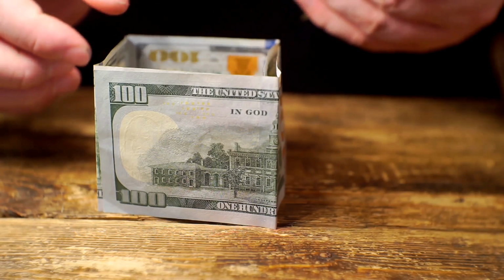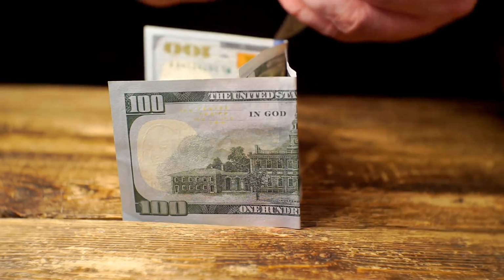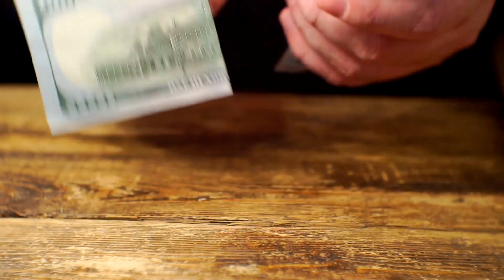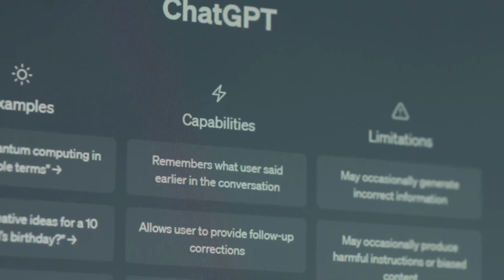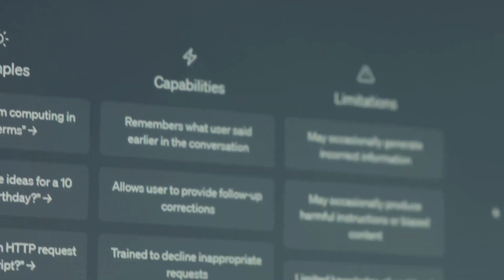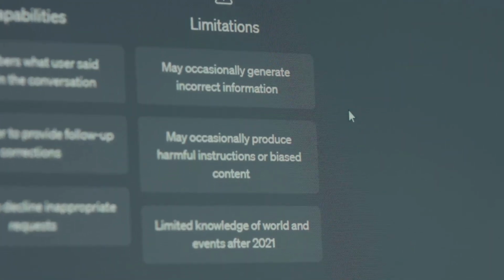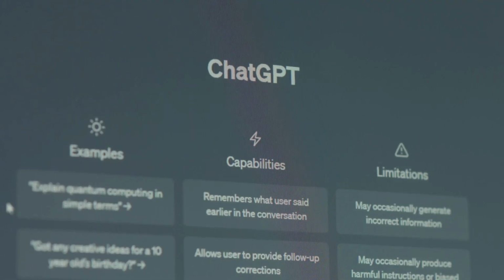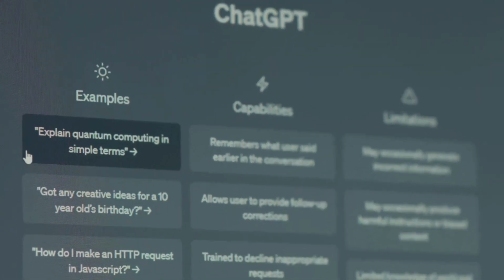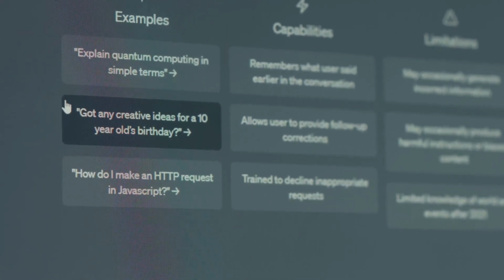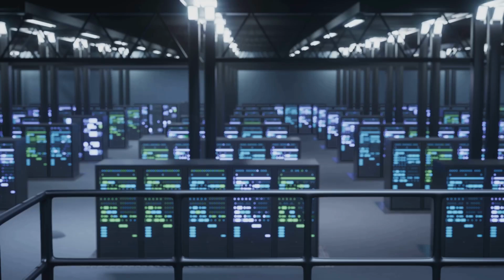Section 8. Pricing and value. A $200 investment. This section delves into the cost and the immense value that comes with a $200 monthly subscription to ChatGPT Pro. ChatGPT Pro's advanced features and capabilities come at a price: a $200 monthly subscription. This fee grants users access to a suite of powerful tools and functionalities designed to enhance productivity and efficiency.